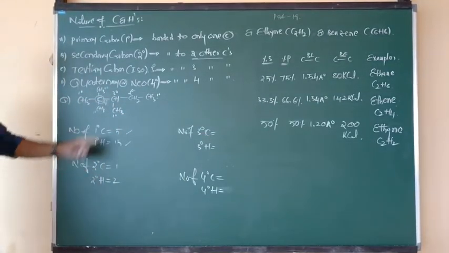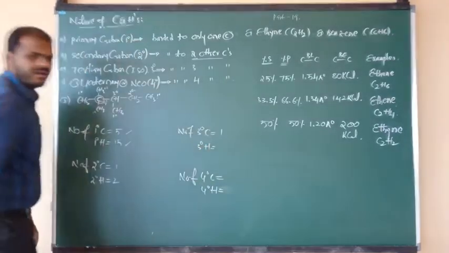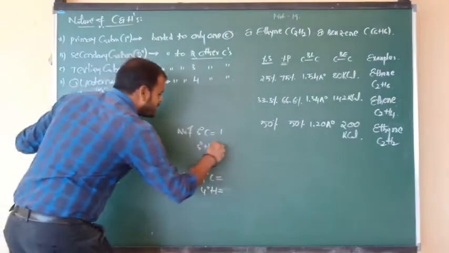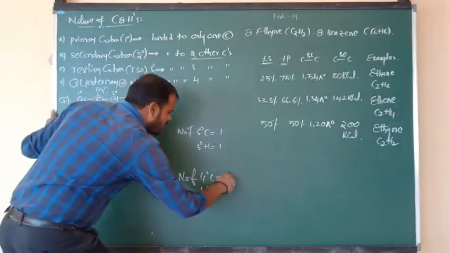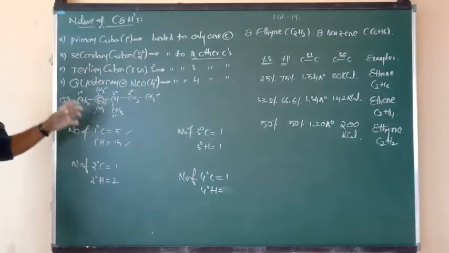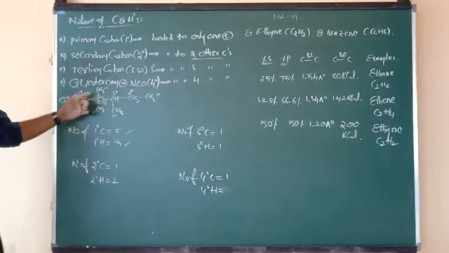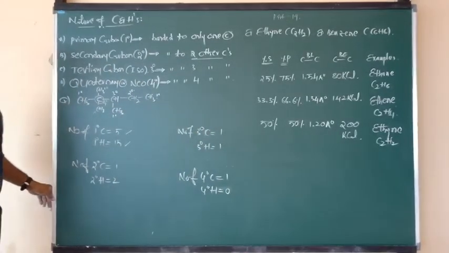Okay. And how many tertiary carbons are there? Only one. Tertiary carbon is 1. But the tertiary carbon also contains only 1 hydrogen. So tertiary hydrogen is 1. Quaternary carbon is only 1. But is there any hydrogen upon that central C? No more hydrogen. So we can say that quaternary hydrogens are 0.